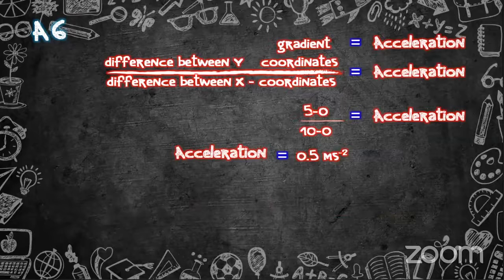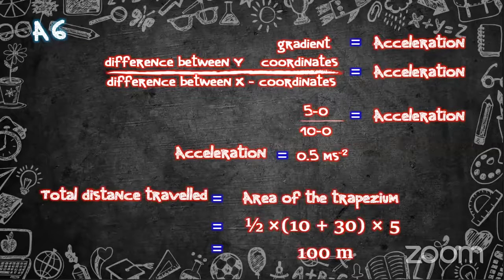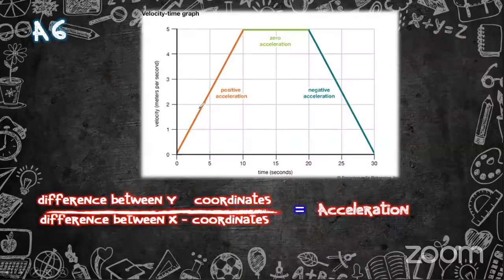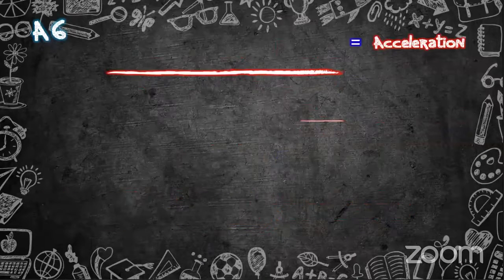The next part is to find the total distance traveled by the object, or the vehicle. How can we find it? Area. By the area we can find it. Okay, I am getting answers, 100 meters. The total distance traveled is the area of the trapezium. Here the graph is a trapezium. By the area of the trapezium, you can find the displacement or the total distance.